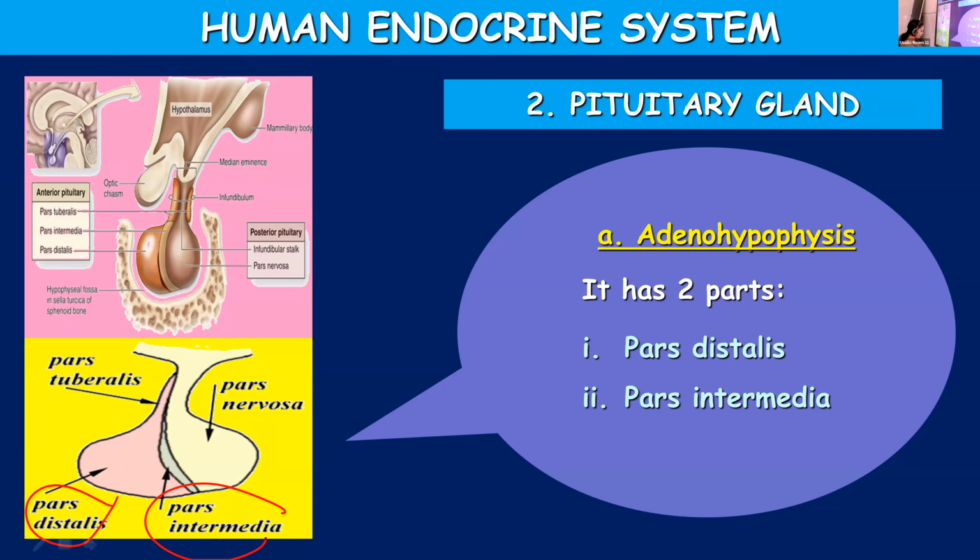So with that, we have completed locomotion and movement, and we are going to start a new chapter, and it's not in order. I thought the last chapter I'll take first because it is simple. After that, we will learn 2 more chapters: neural control and coordination, and excretory products and their elimination. So before that, we'll be learning about chemical control and coordination. Our topic for today is chemical control and coordination.